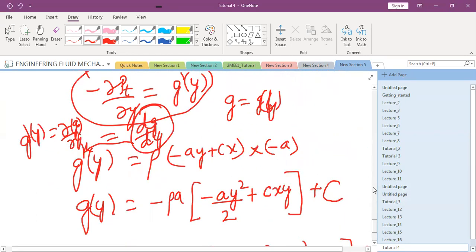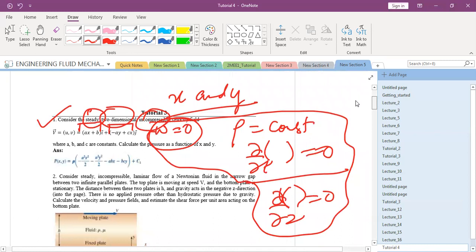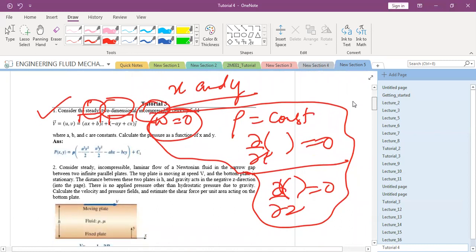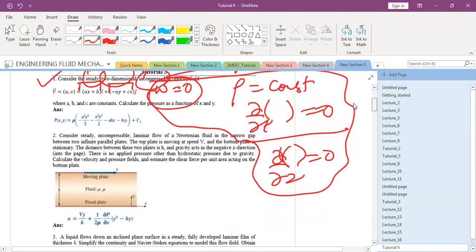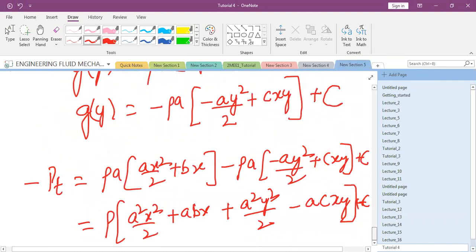Yes, sir. So is this the answer, or is it something else? There must be some mistake. I don't know what mistake we have committed. There must be some algebraic mistake. It is minus ax square. So abx and bcy. Abx and bcy. So is there an extra x here? I don't know.